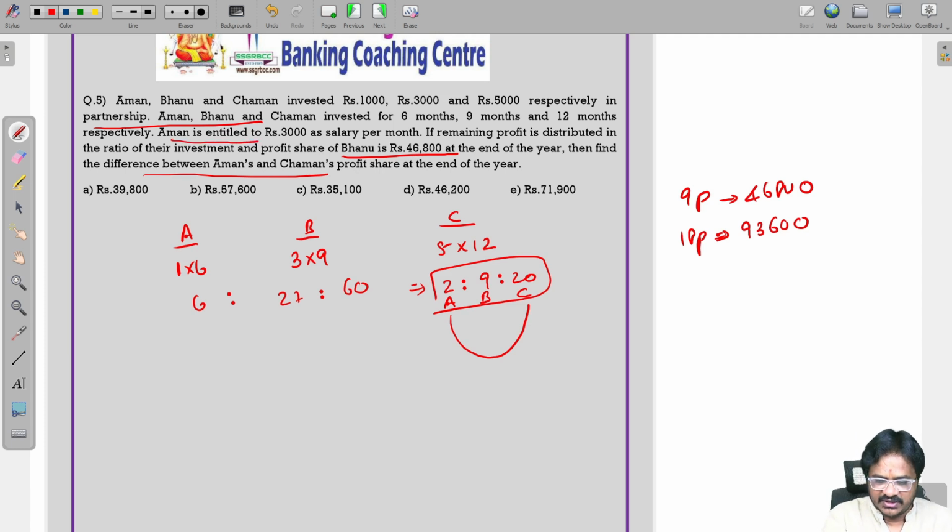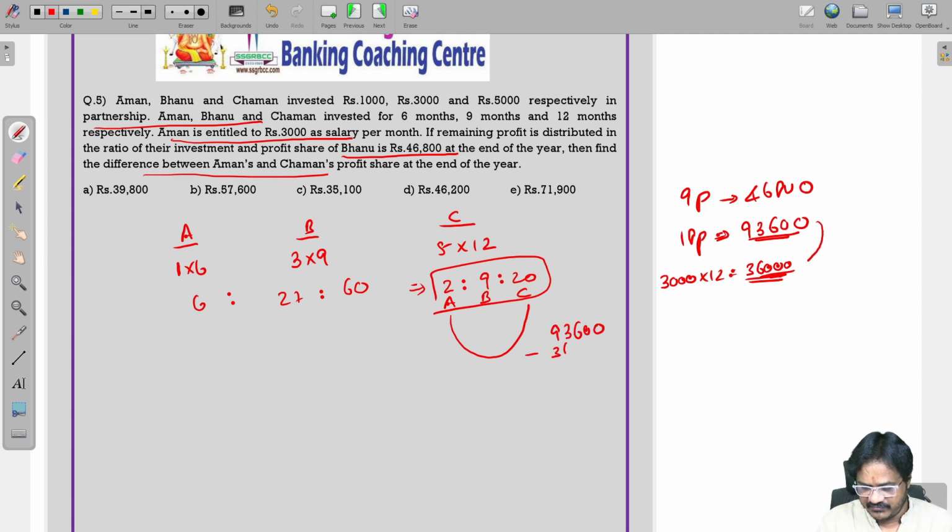But Aman is entitled to get 3,000 salary per month. So, 3,000 Aman will get per month. So, for 12 months he is going to get 36,000. Now, what is the difference of Aman and Cheman? So, we have to subtract this 36,000 from 93,600. 93,600 minus 36,000. So, you are going to get the answer 57,600. That is the real difference between Aman and Cheman profit.